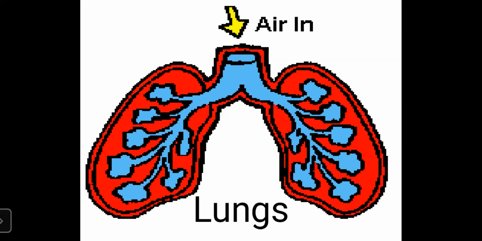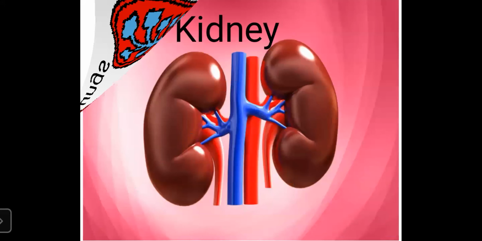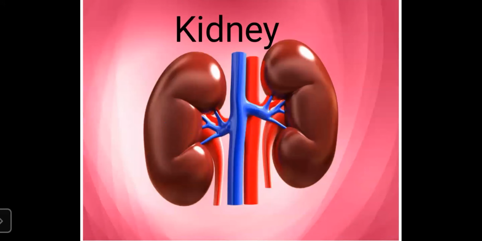The next we have seen is kidney. We have 2 kidneys, and they look like bean shape. Now, what does the kidney do?